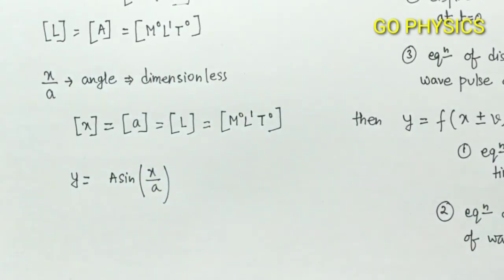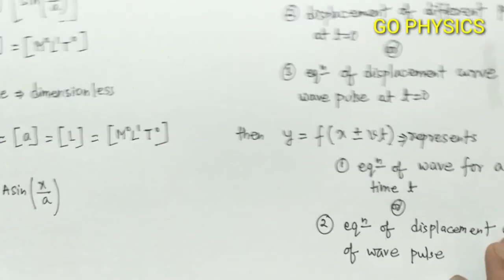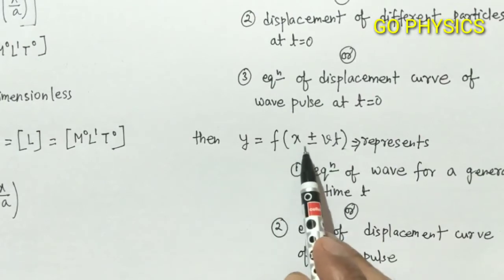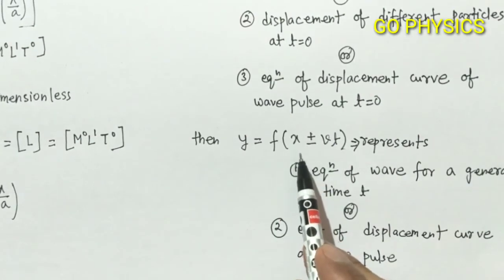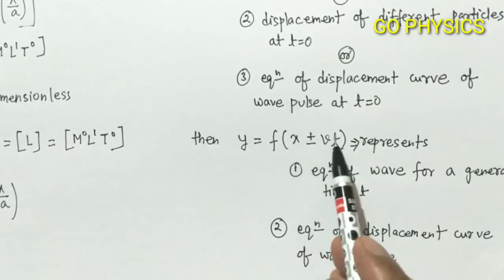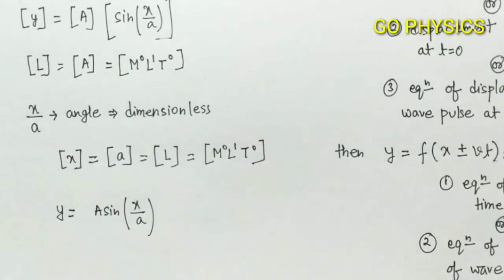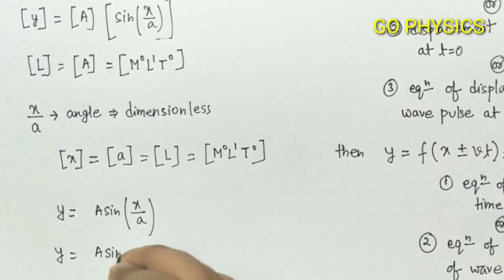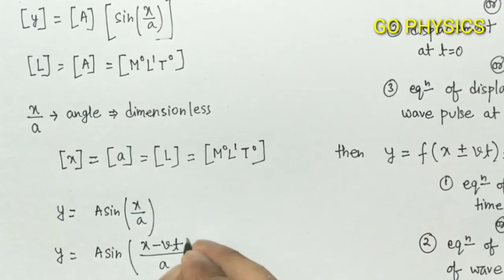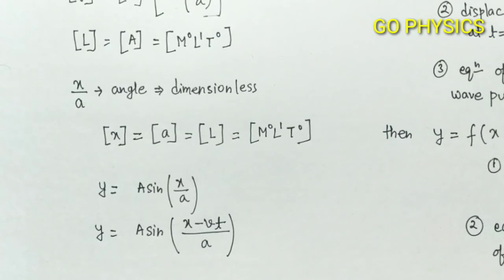So what will be the equation of wave for a general time t? In place of x, we will replace x minus vt, because the wave is traveling toward positive x direction. So the equation of wave will be y equal to A sin, replace x by (x minus vt) whole divided by a. So this is our equation of wave.